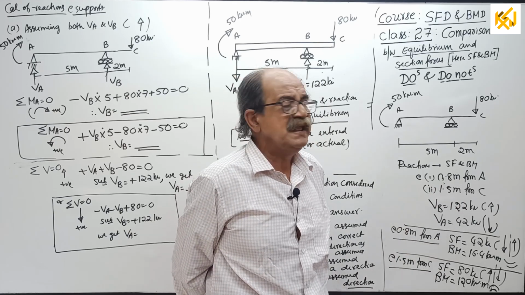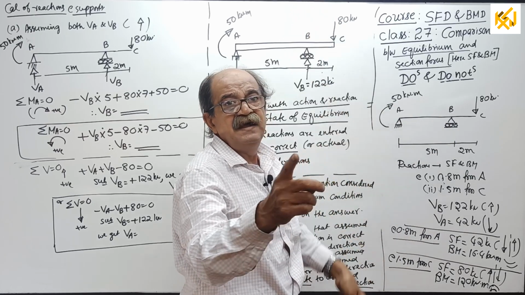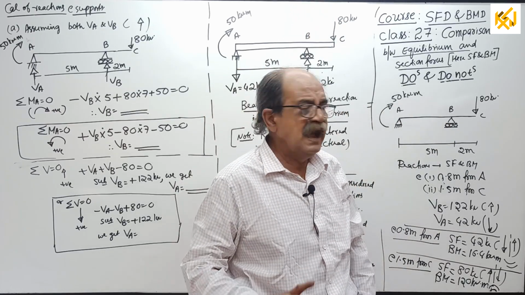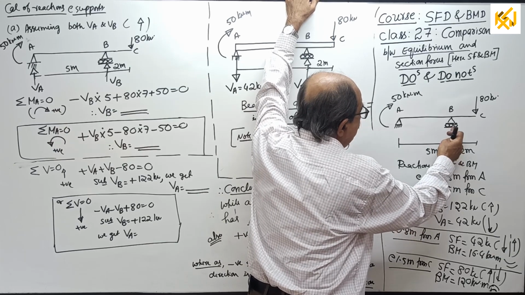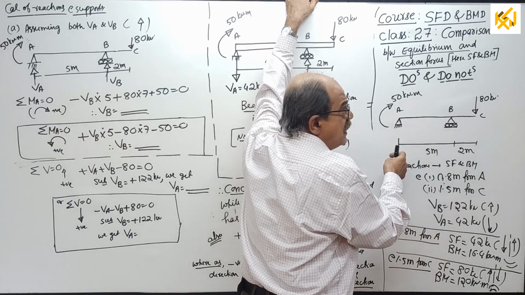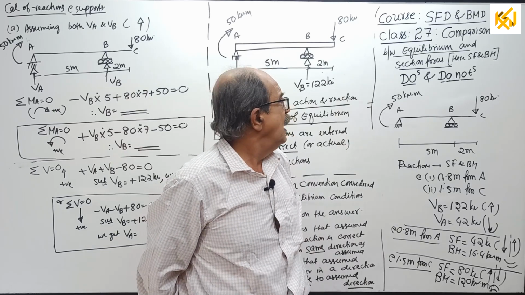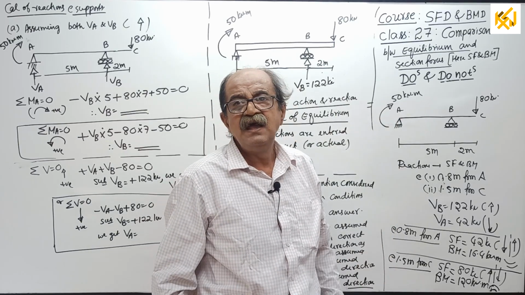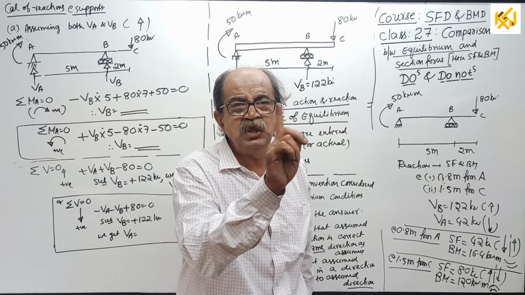Suppose somebody asks me, no, not direct, show me the calculation. If he tells me, I will do one thing. I will consider upward reaction VB. I will consider downward reaction VA. Suppose he asks me, how do you consider downward reaction? How do you know? I will tell him immediately, it is not your botheration.